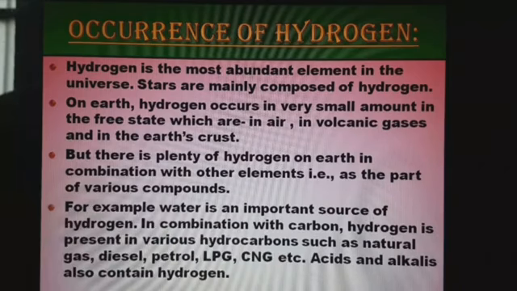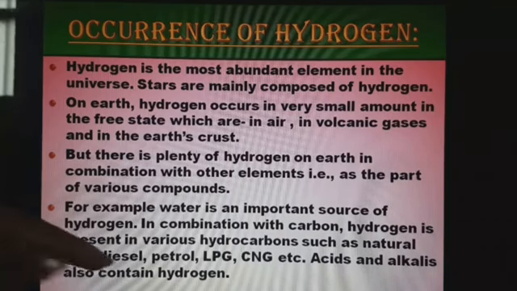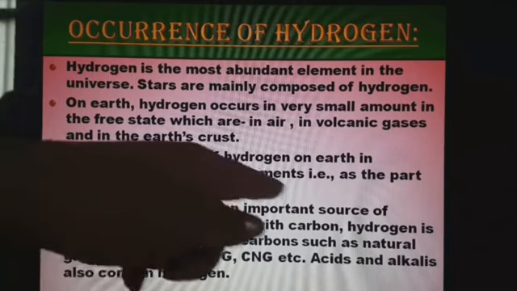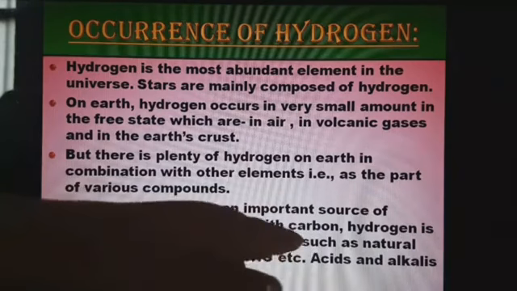You have already studied hydrocarbons in the second chapter. Hydrocarbons are compounds made up of hydrogen and carbon. These are examples in which hydrogen is found in combination with carbon.